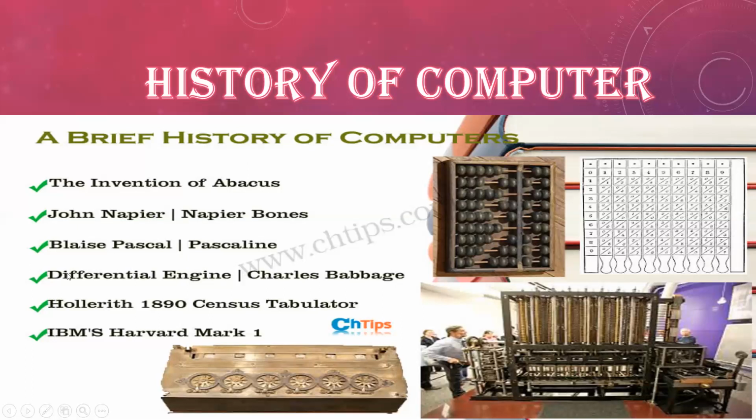But why is Charles Babbage only considered the father of computer? Because he developed an automatic machine, that means a machine that works on the basis of electricity, for the first time. All these machines work manually. Which machines? Abacus, Napier bones, Pascaline. All these machines work manually, but Charles Babbage invented a machine that did all the calculation electronically, and it also stored our data.